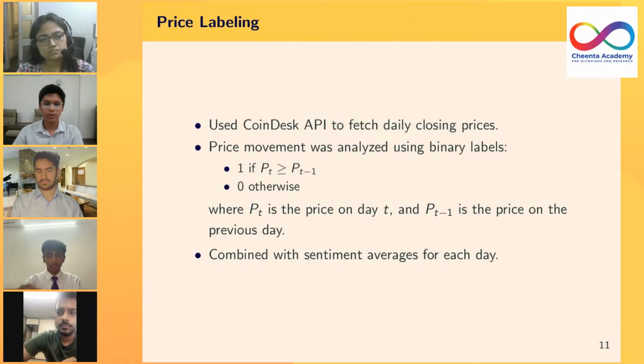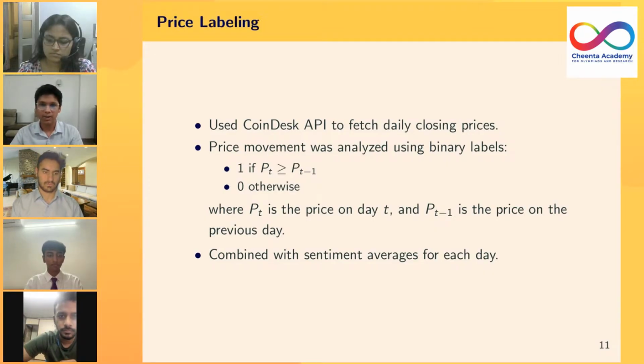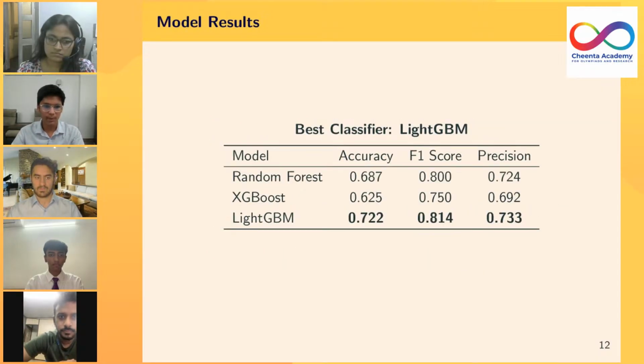For price labeling, we used CoinDesk API, using which we fetched daily Bitcoin closing prices. So we assigned binary labels to each date. One, if the price had increased or was equal to the price on the previous day, and zero otherwise. So this would help us to analyze the price movement without actually considering the magnitude of price change. At this point, we have two final data components, the aggregate sentiment scores and the binary labels. We will combine these and this will serve as the input for our prediction models. Next slide, please.